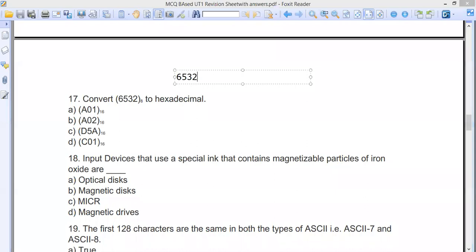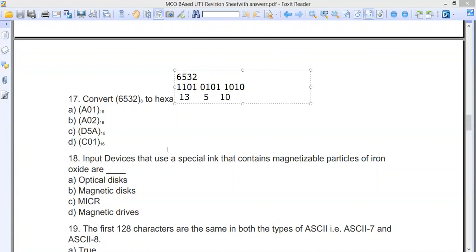6532. The easiest way is to first convert into binary. So 6 means 110, 5 means 101, 3 means 011, and 2 means 010. Now you take 4 bits here, then make 4 bits here. So this is 8 plus 4 is 12, 12 plus 1, this is 13 coming, and this is 5. Oh, the answer you have given is D5. Everybody is saying this answer, so the answer is C.